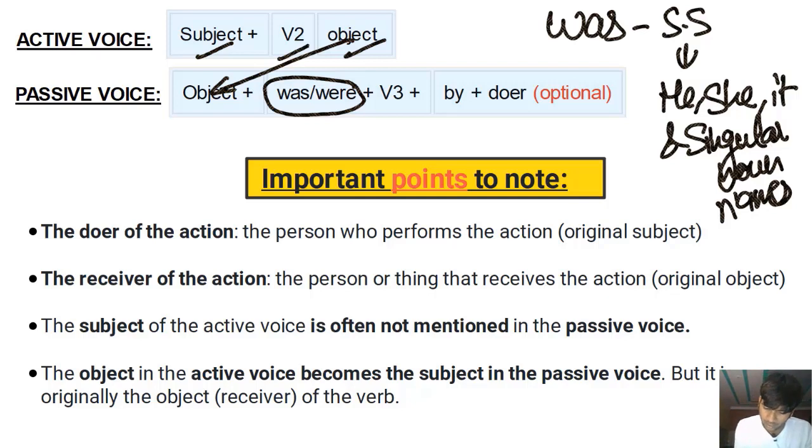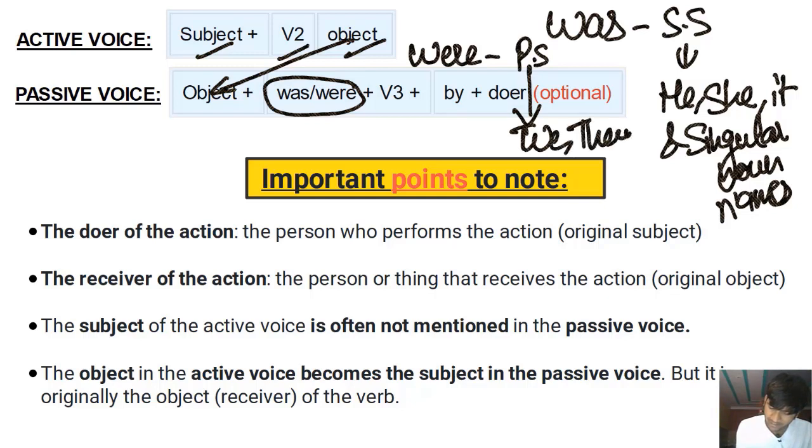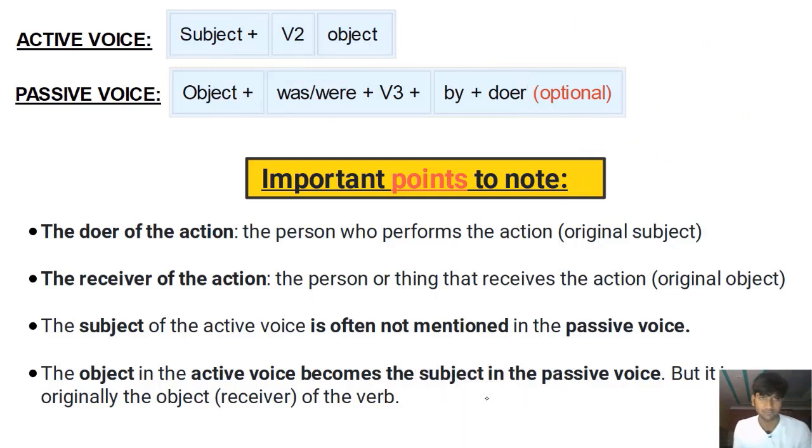And were is used with plural subject like, sorry, my bad. I is not used with were here. We, they, you, and plural noun names like girls, boys, doctors, teachers, right? Plural noun names.